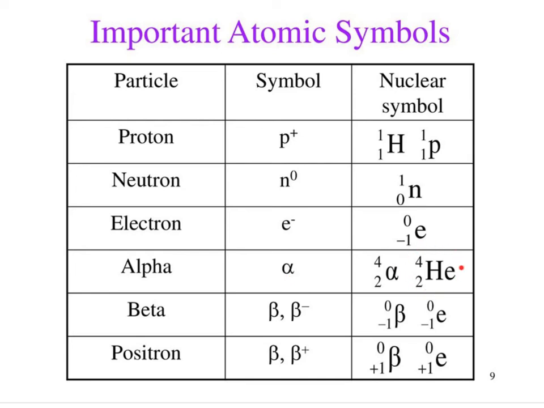Alpha decay, this is the Greek letter alpha, but when we're balancing equations, we want to use the fact that it's a helium atom because it has a mass of 4, a charge of 2, and that's what helium has. Beta minus is where we have an electron. So 0 mass, -1 charge gives us an electron. The positron, which is beta with a plus sign, looks just like the electron, except that instead of having a -1 charge, it has a +1 charge.